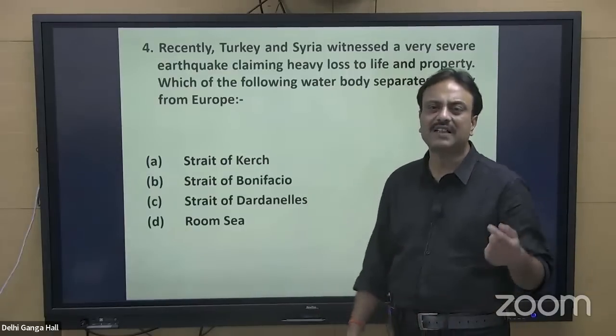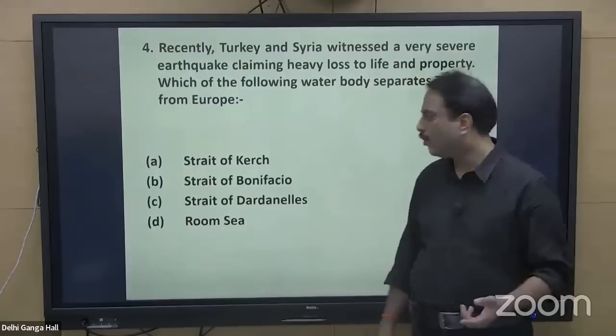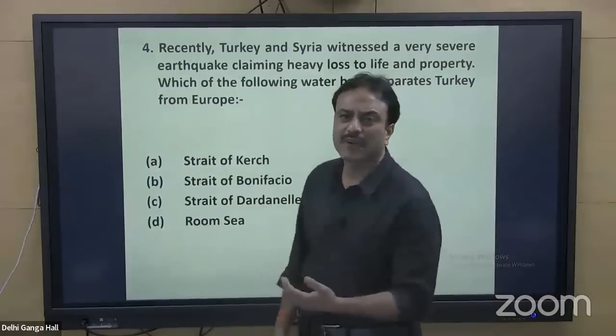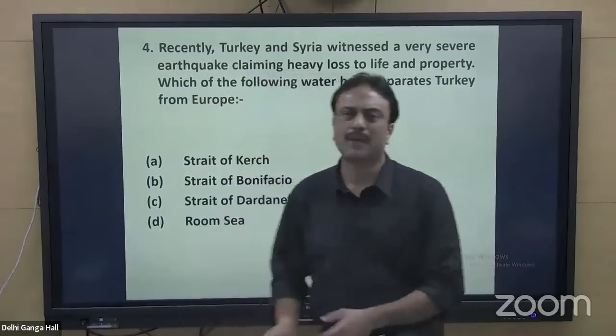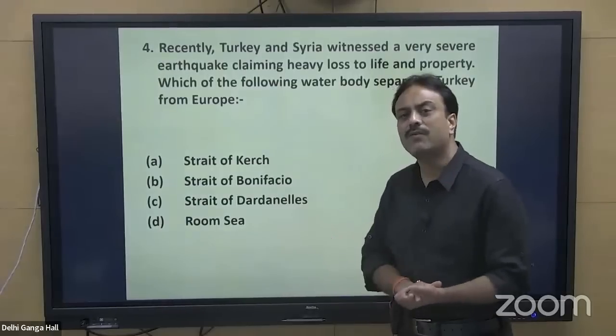Strait of Dardanelles is the water body that separates this particular region, Turkey, from Europe. How? The Black Sea is connected by the Strait of Bosphorus to the Marmara Sea. The Marmara Sea is connected to the Mediterranean by this particular water body, the Strait of Dardanelles.